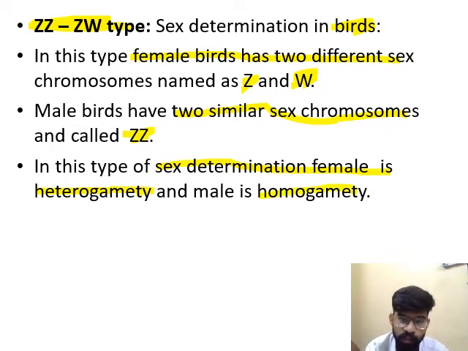It means the female produces two different types of gametes, that is Z and W, and the male is homogamety, that is it will produce only a single type of gamete, that is Z. So this is all about today's lecture. This is a very important topic, that is sex determination. So thank you.